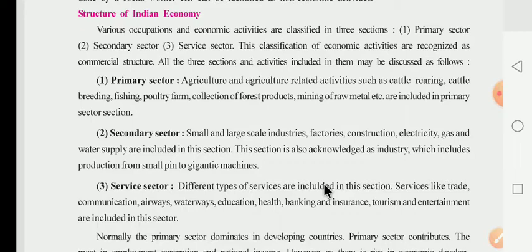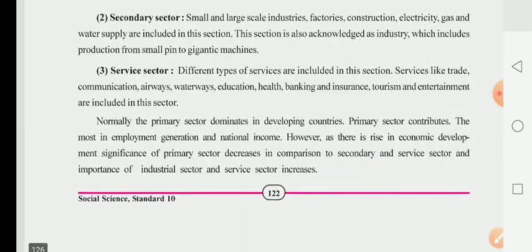So the structure of the Indian economy is divided into three parts: primary, secondary, and the service sector.